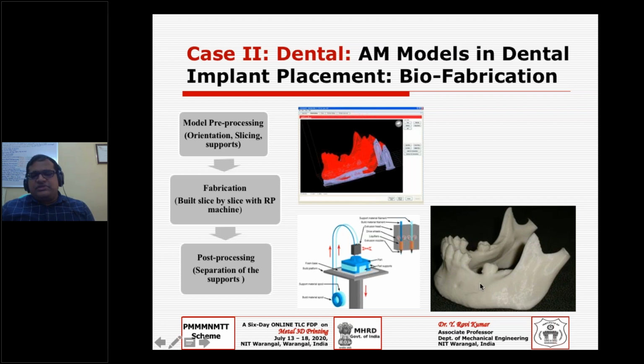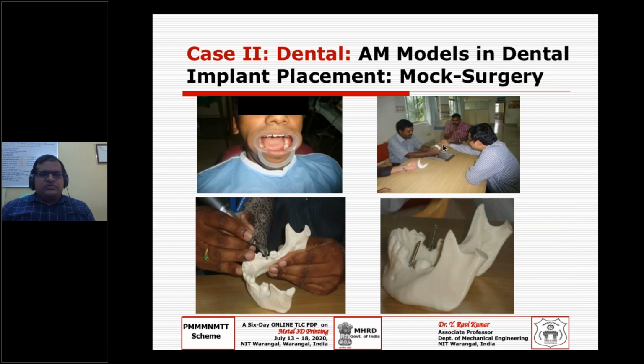And as in the previous slide also, there are two missing teeth. We did this for one of the cases in Narayana Dental College, where they can use it to rehearse the surgery, as I already mentioned. They can use drill bits like the pilot drill and then the actual drill, right? Then they can do all that rehearsal on this model, not on the patient in the operation theater.